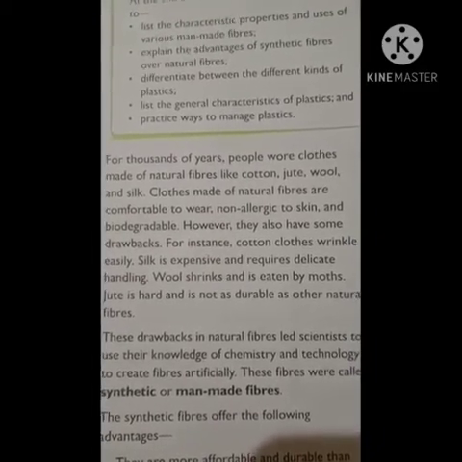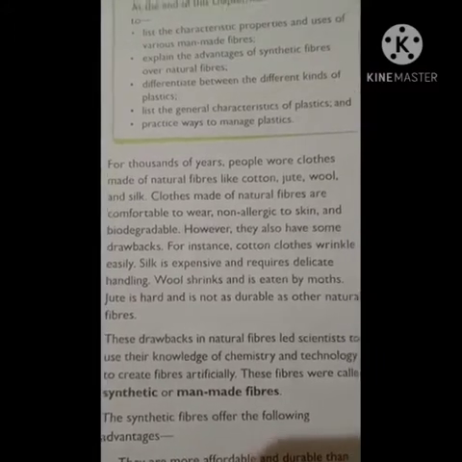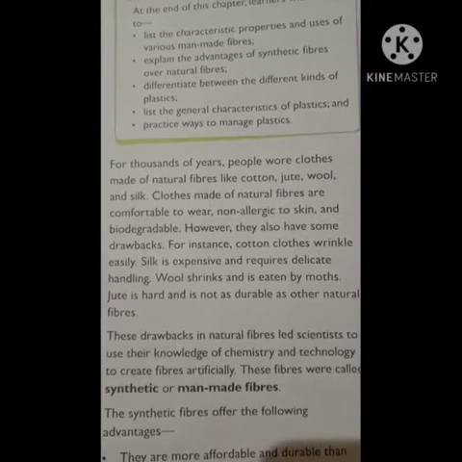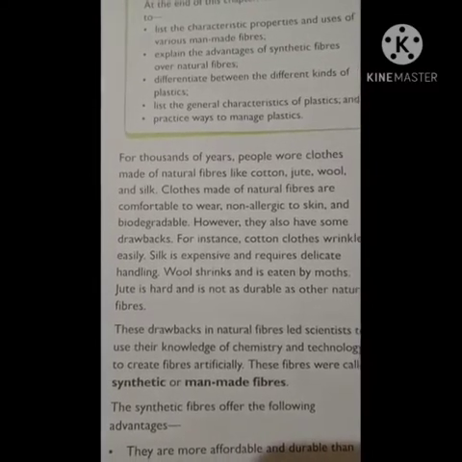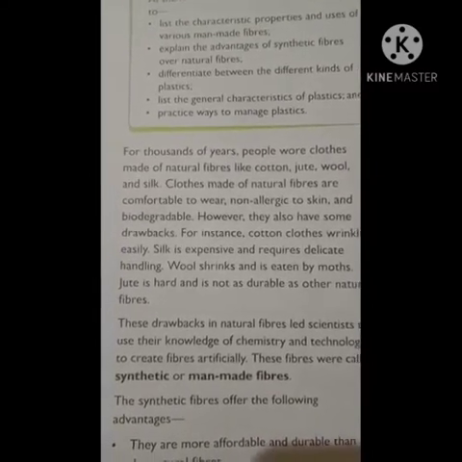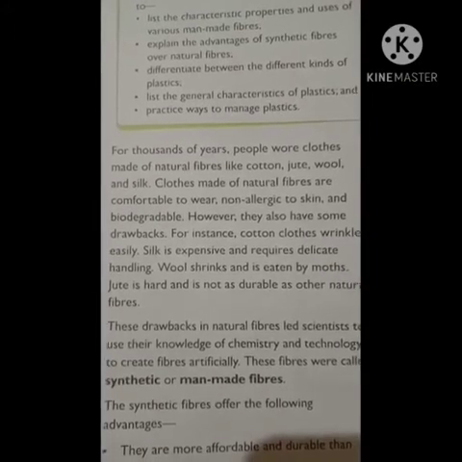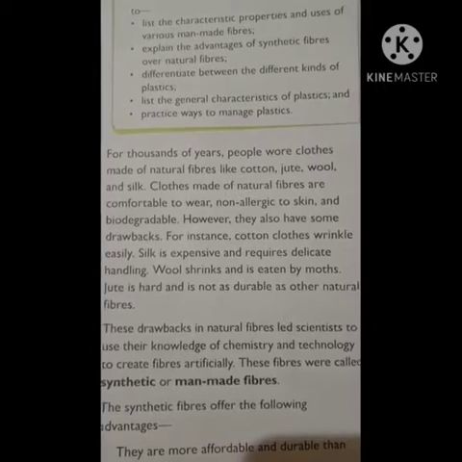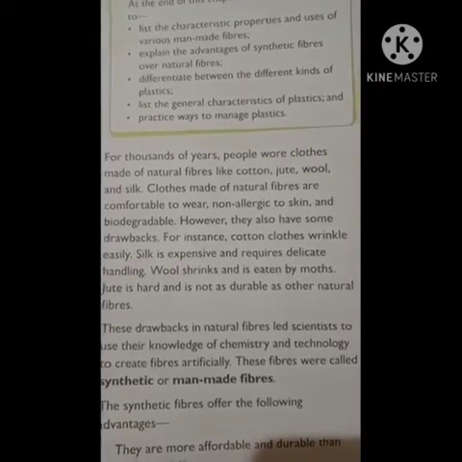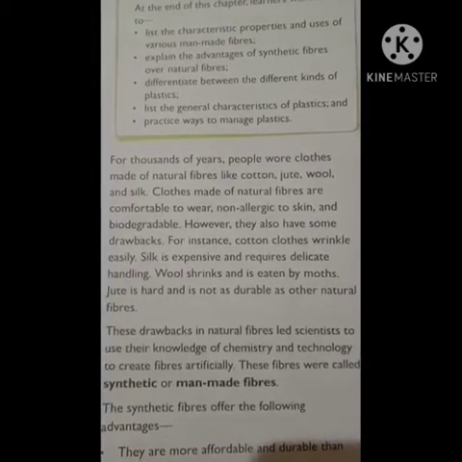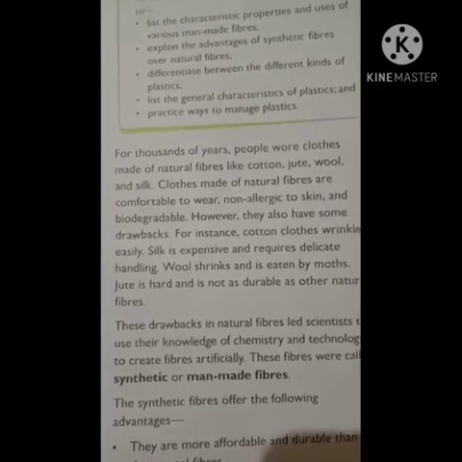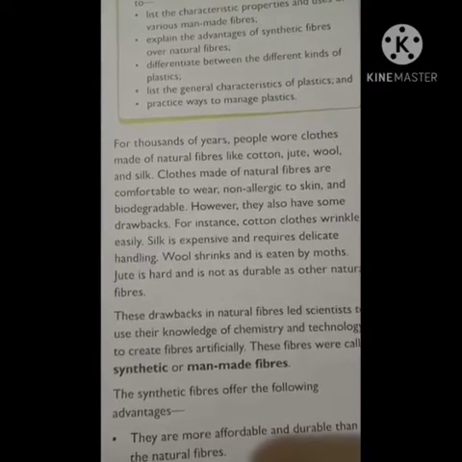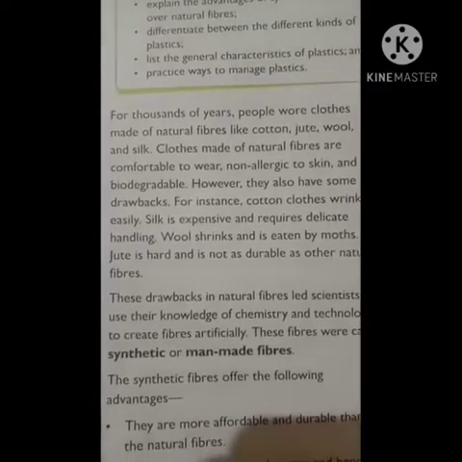However, they also have some drawbacks. But still it has so many uses. Besides, it has some disadvantages also. That is what we call drawbacks. For instance, cotton clothes wrinkle easily, isn't it? So we should often iron it, right? It gets wrinkled after one wash, isn't it? And silk is so expensive and requires delicate handling. So silk will be very delicate.